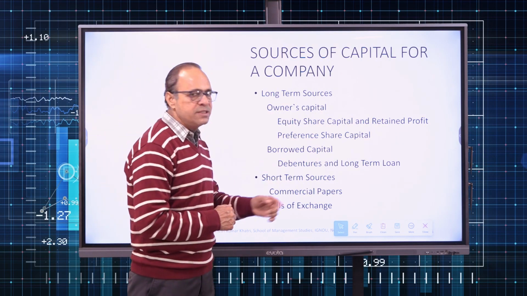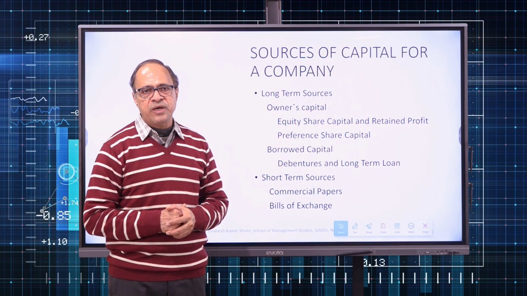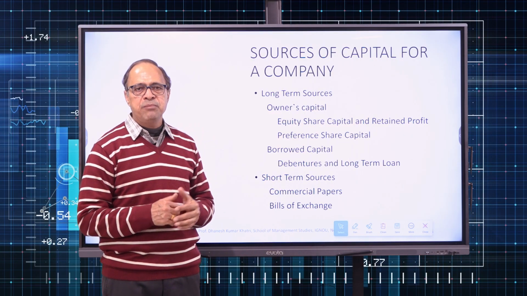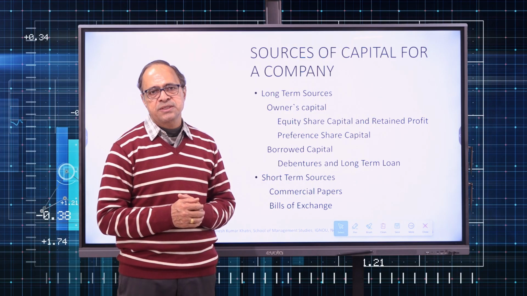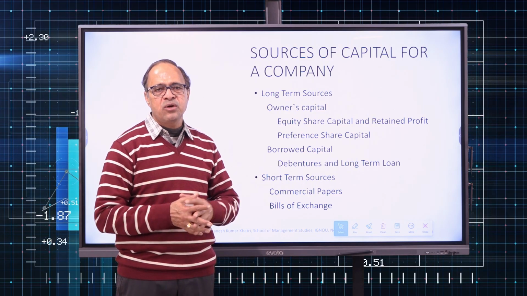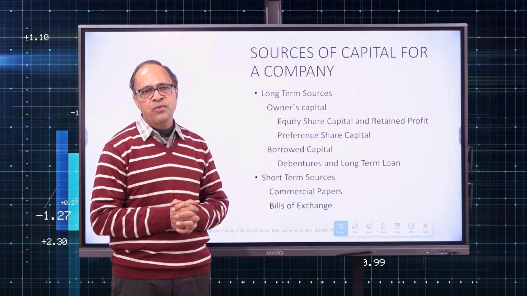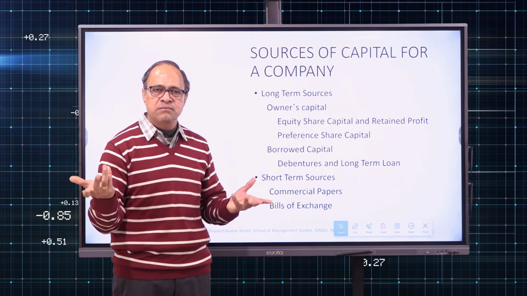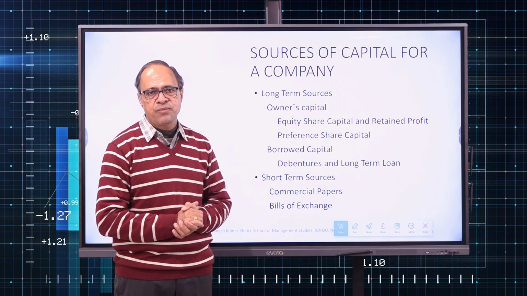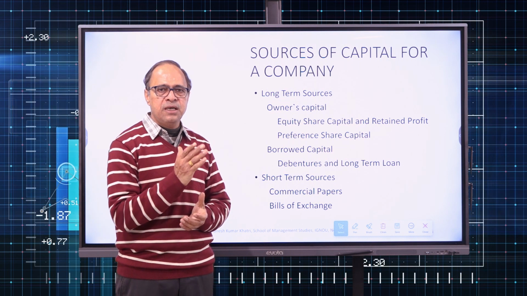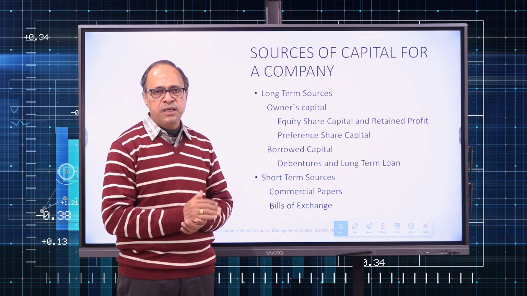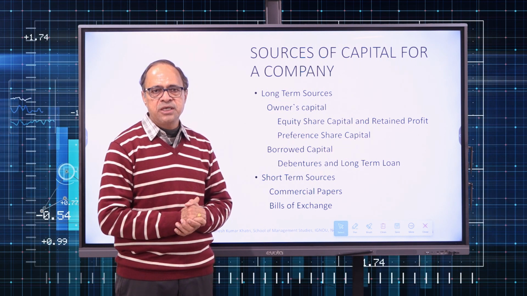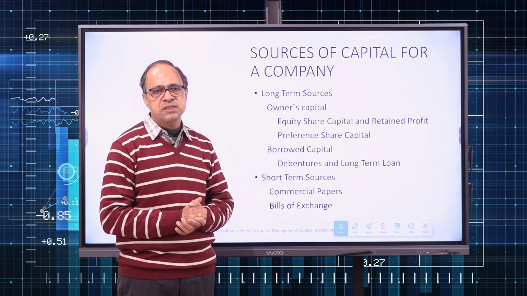So, that is a long-term source of capital. Now, if I say debenture can also be a short-term source of capital, yes. It can be a medium-term source of capital also, yes. Only thing, the duration or maturity of the debenture will be low: 1 year, 3 years, 5 years, medium term and short term. So, in general, up till 1 year is short term, from 1 to 5 years is medium term and beyond 5 years is long term.